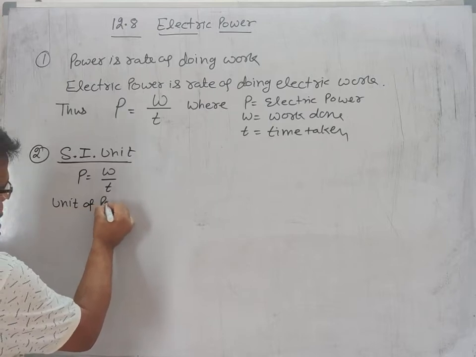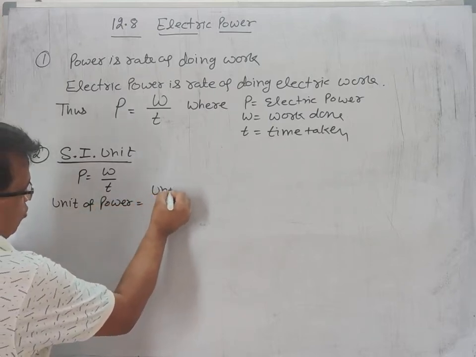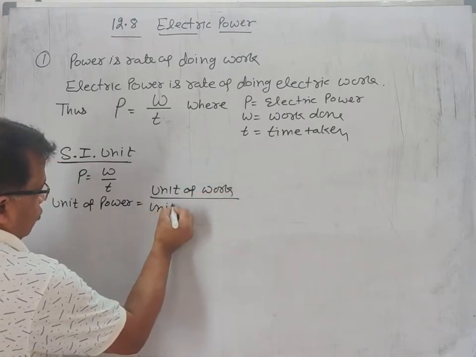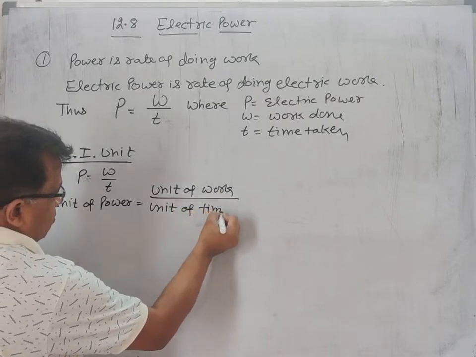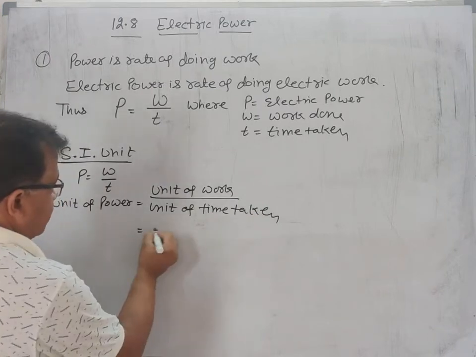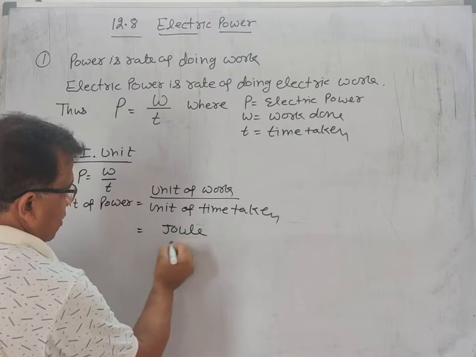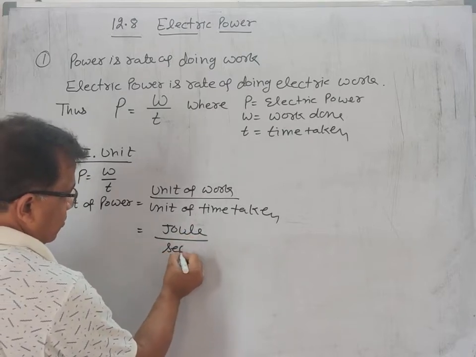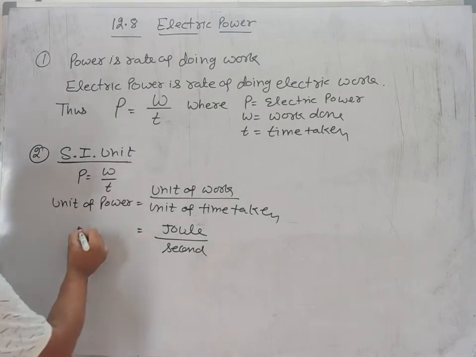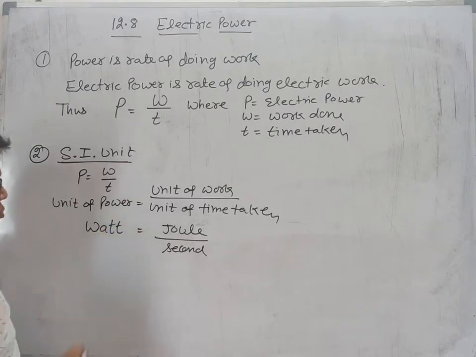Unit of power is equal to unit of work by unit of time taken. Now unit of work is joule and unit of time taken is second. Thus unit of power is joule per second, which is known as watt. So SI unit is joule per second, which is given a name watt and represented by W.